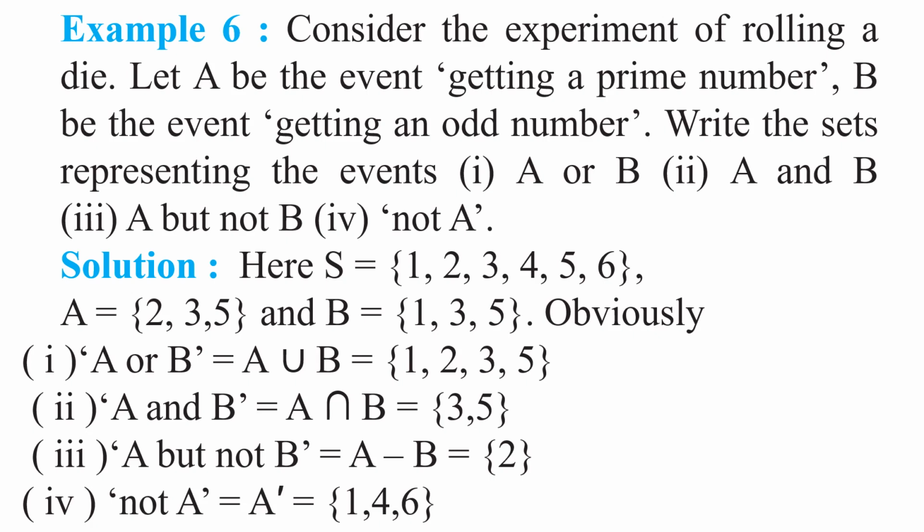So yes, in the set theory, A dash means A complement means mu minus A, universal set minus A. But in the case of probability, we write S minus A because here sample space is considered as a universal set. Okay, my dear children. So S minus A. So what do you get? S minus A, 2, 3, 5 get cancelled. 1, 4, 6. Understood this step, my children? Right.